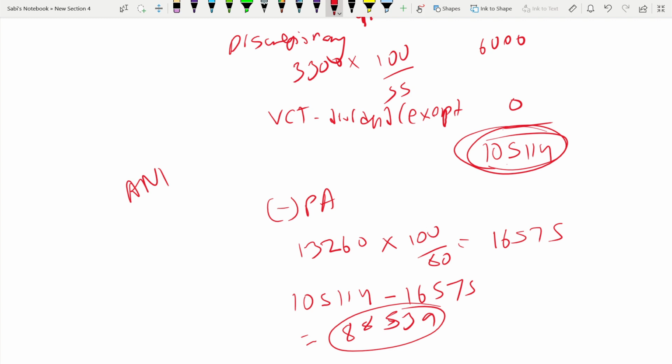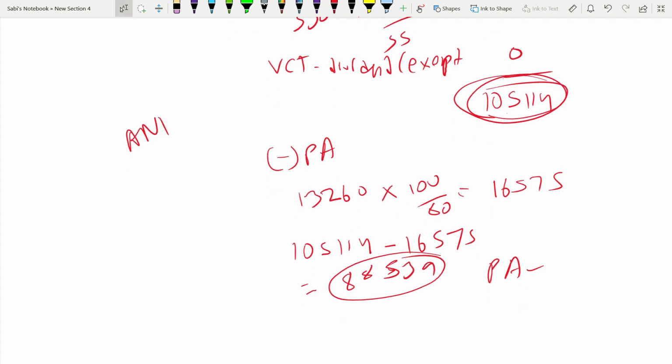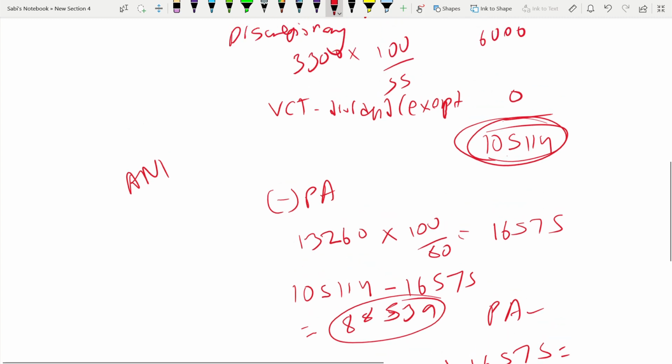So therefore, the full personal allowance you will get: 12,570. And also the basic rate band will be extended by that amount, 16,575. So with 37,700, you will add 16,575. Now the basic rate band would be 54,275, taxed at 20%. This is the extended basic rate band. This is what happens when you're making a pension contribution.